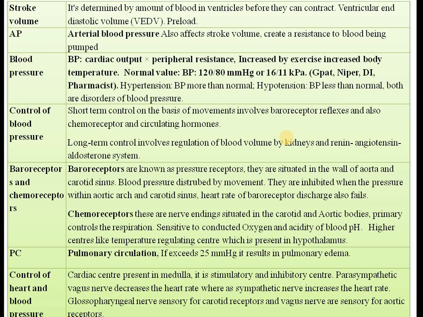Now second one is the chemoreceptor. As the name indicates, chemo means what? Chemicals. Chemoreceptor. So these are the kind of receptor, they are sensitive to the chemical changes. For example, your carbon dioxide and oxygen. If there is an increase in the carbon dioxide level of your body, of your blood, the chemoreceptor will be activated. They will send the signal to heart, to your brain, and they will increase the heart rate.